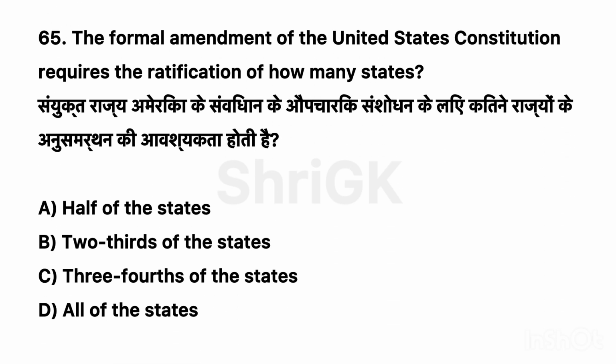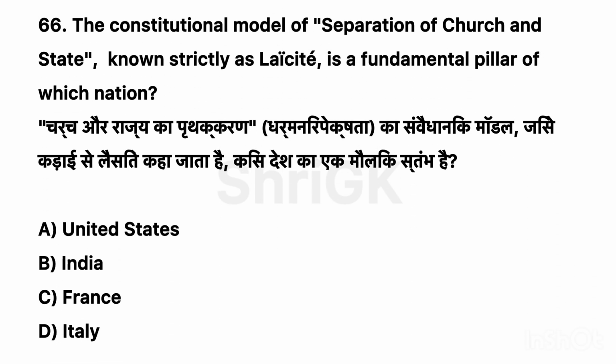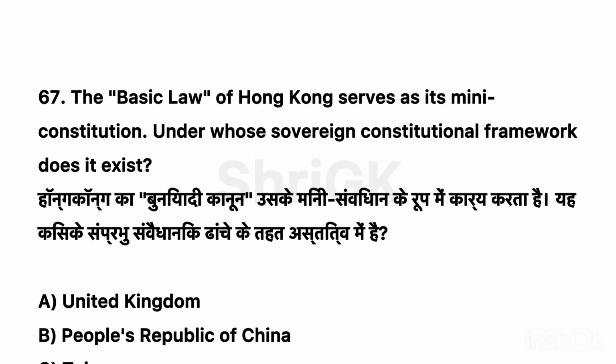65. The formal amendment of the United States Constitution requires the ratification of how many states? Correct option C, 3/4 of the states. 66. The constitutional model of separation of church and state, known strictly as laicite, is a fundamental pillar of which nation? Correct option C, France.